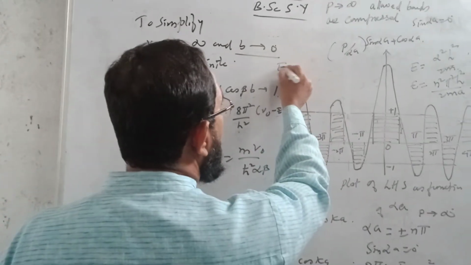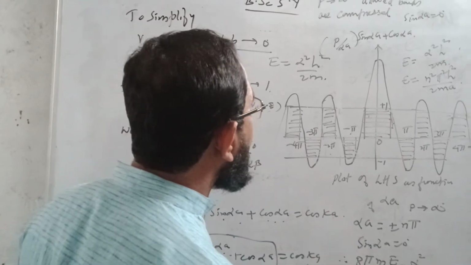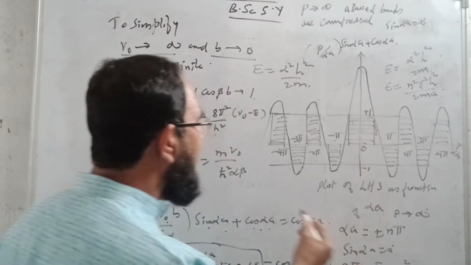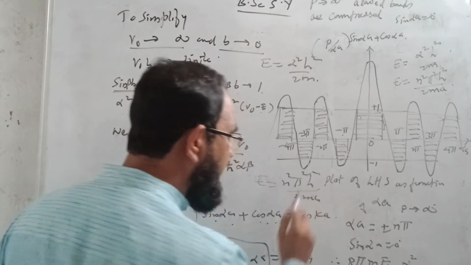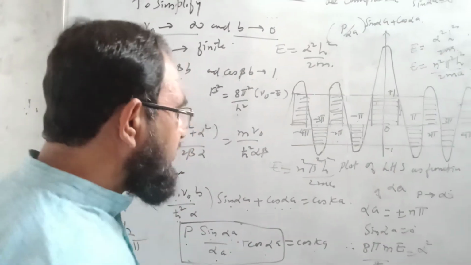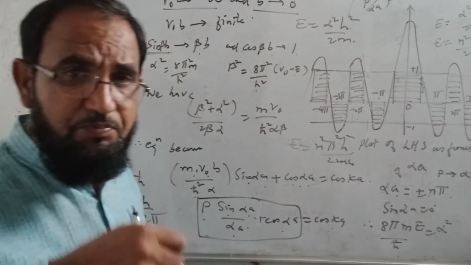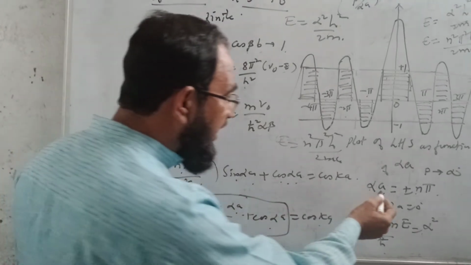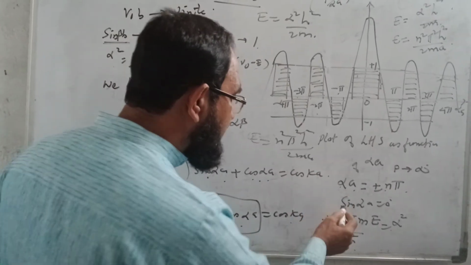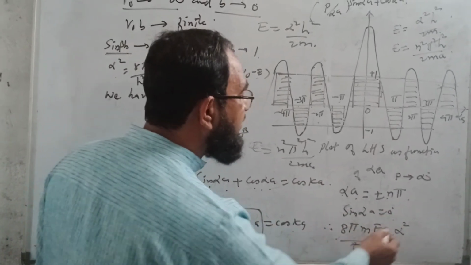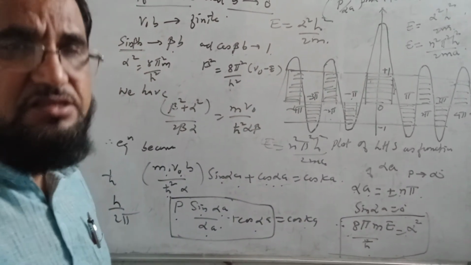and the energy E can be written as alpha square h cross square upon 2m, and we can write here E is equal to n square pi square h cross square upon 2ma square. As P tends to infinity, then we can say that alpha a tends to plus minus n pi, where n is 1, 2, 3, and sin alpha a is equal to 0, and you will get here the solution as alpha square is equal to 8 pi square mE upon h square.